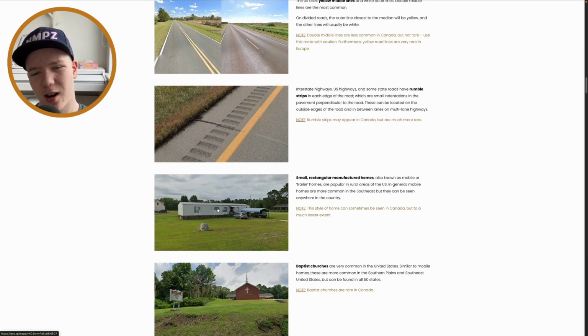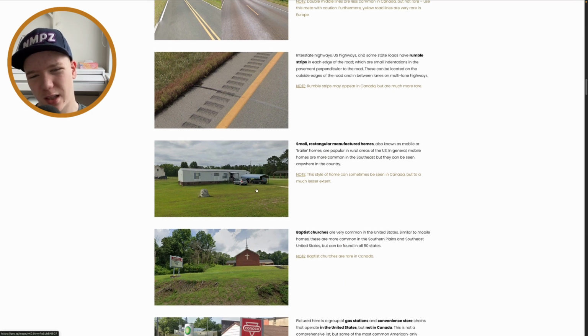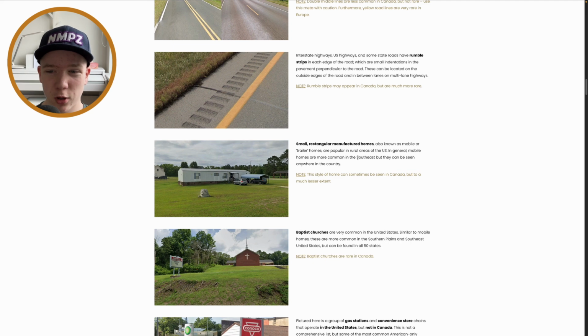So yeah, these rectangular manufactured homes, again, you can see them in Canada, so I wouldn't say it's that useful, but yeah, they are a lot more common in the US, and you can actually use it a bit for region guessing, so they would confirm this thing that they are a bit more common in the southeast, but not like 100%.